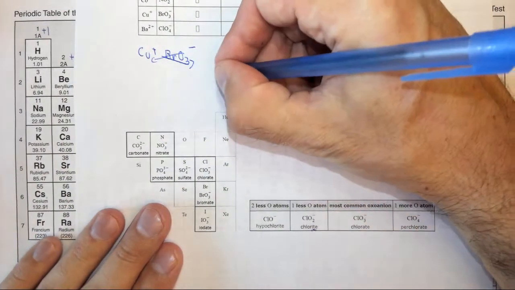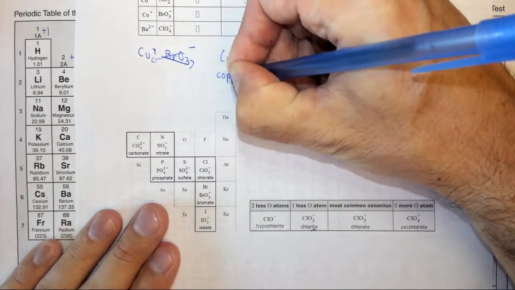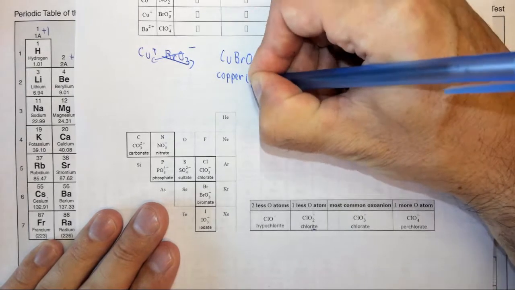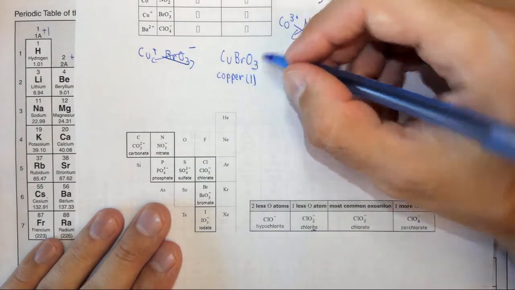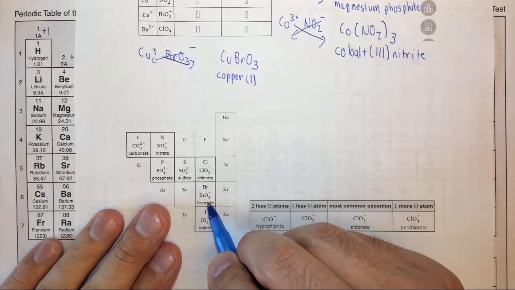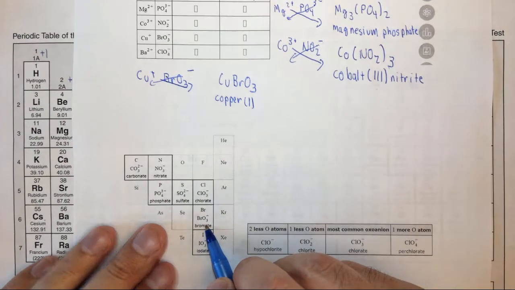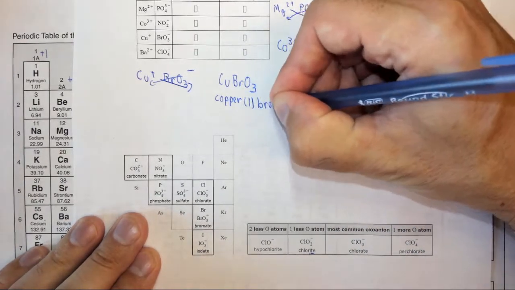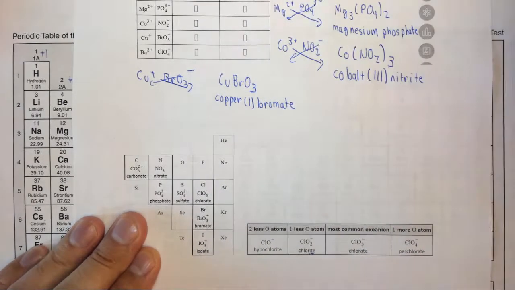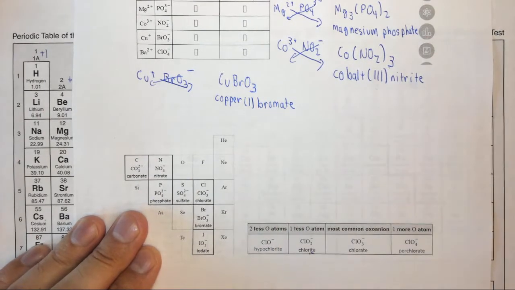So this is copper(I) for the +1 charge. And then the bromine oxyanion that's most common is BrO3-. So this is copper(I) bromate, because this is the most common one, so we end in the suffix "ate."